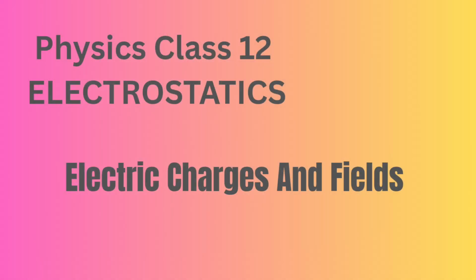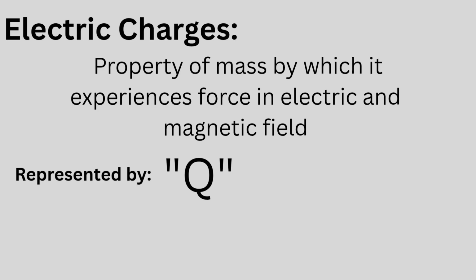Today we are going to revise class 12 physics first chapter, that is electric charges and fields. So let's start with what are electric charges? Electric charges are nothing but property of mass by which it experiences force in electric and magnetic field.